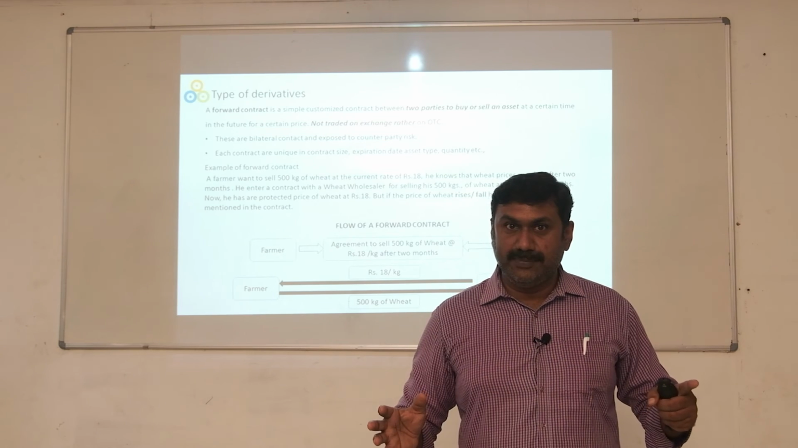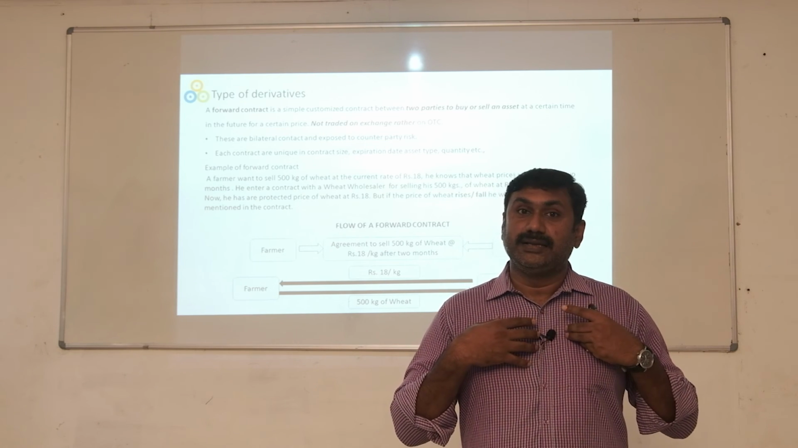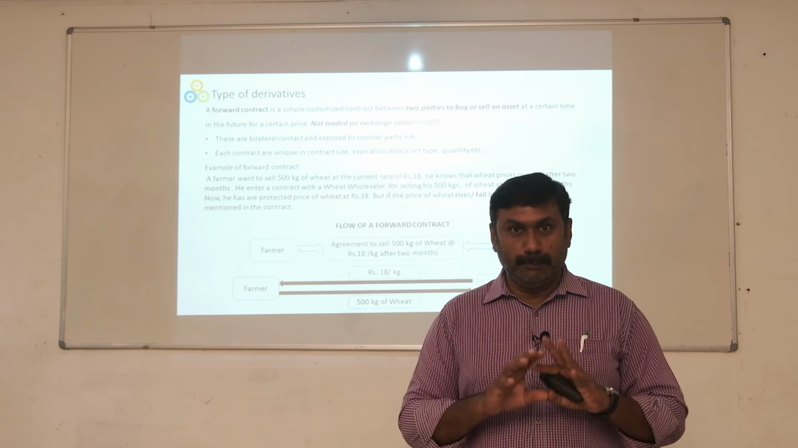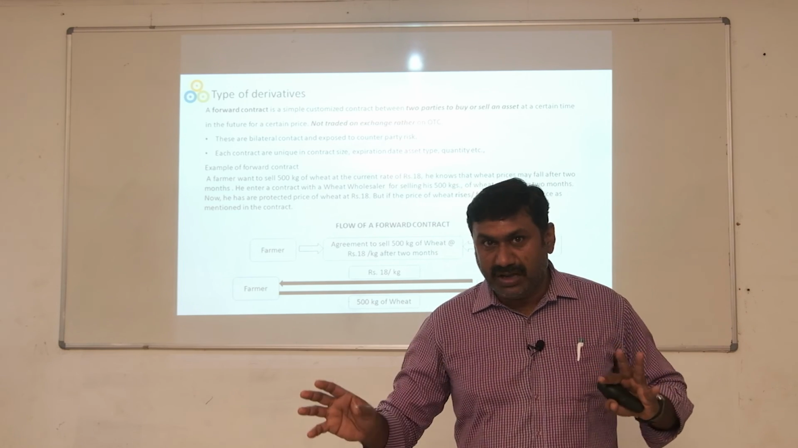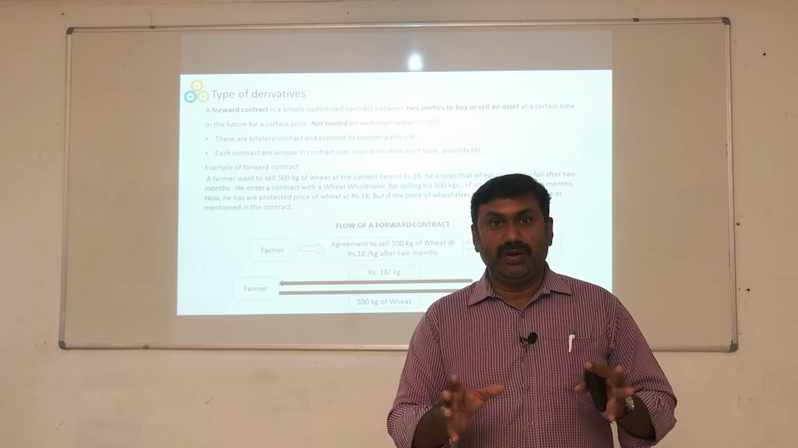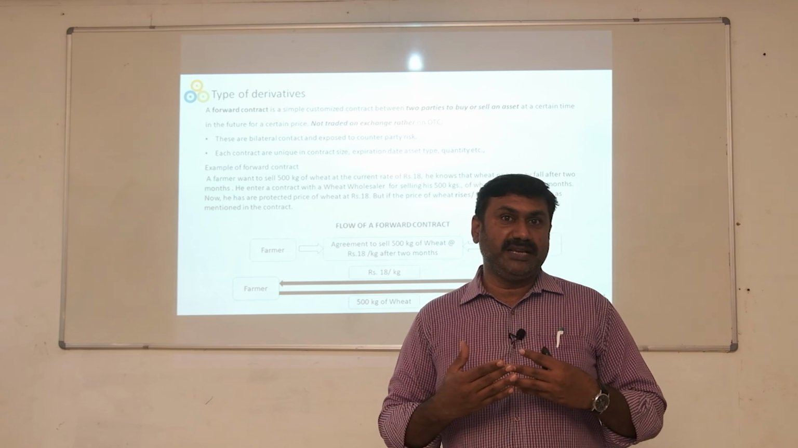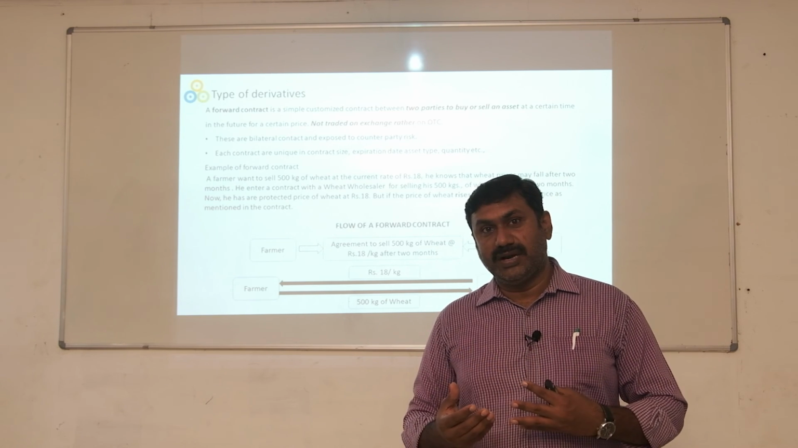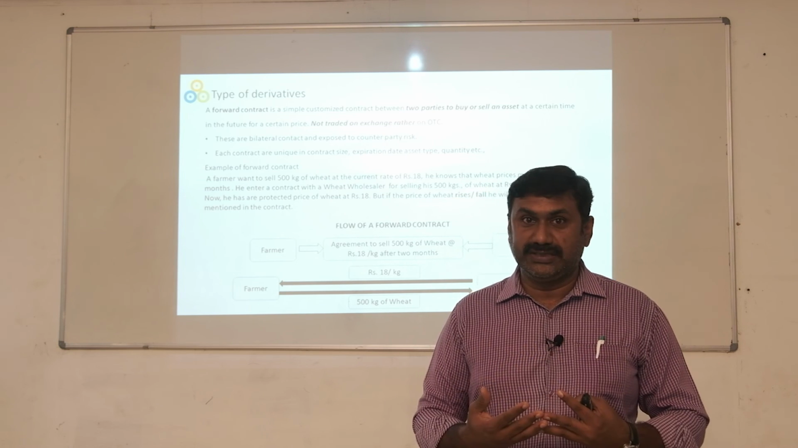Here there is no middleman. The third party risk is borne mutually by both the buyer and seller, that is, the farmer and the wholesaler. This is called a forward contract. In the upcoming class, we are going to discuss other types of derivative contracts and how the payoff is going to happen.